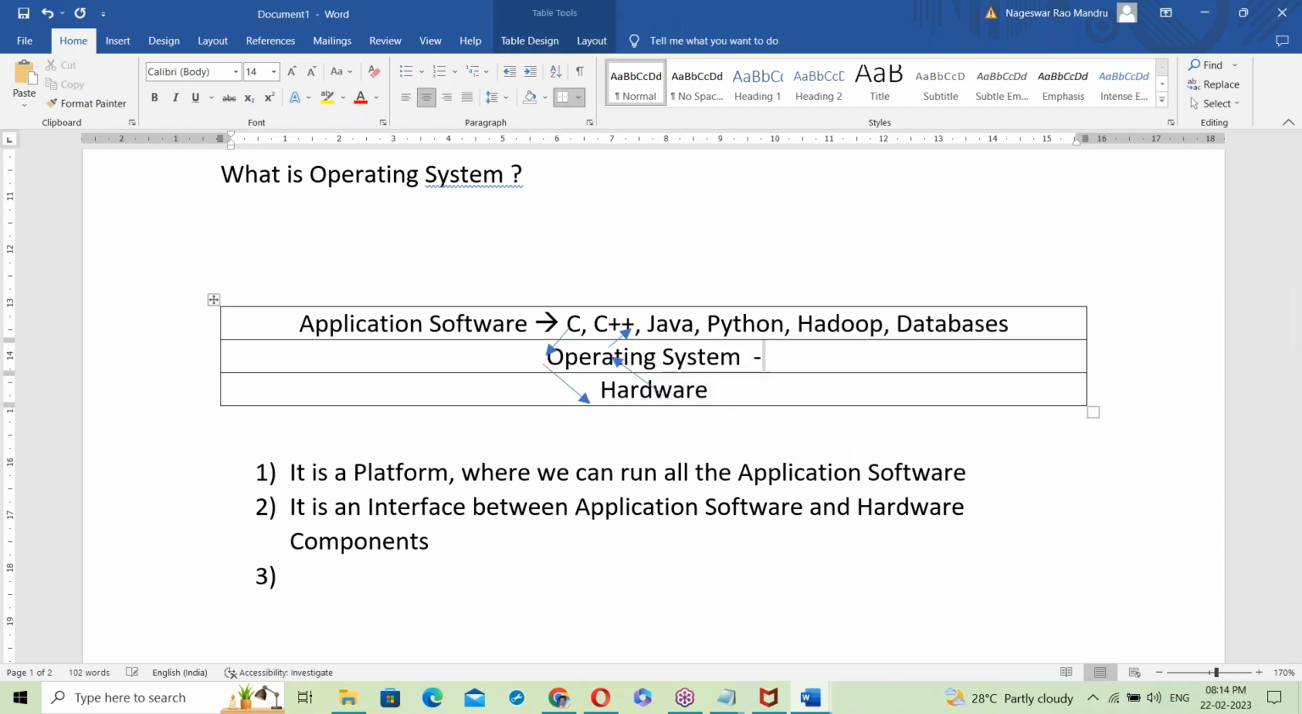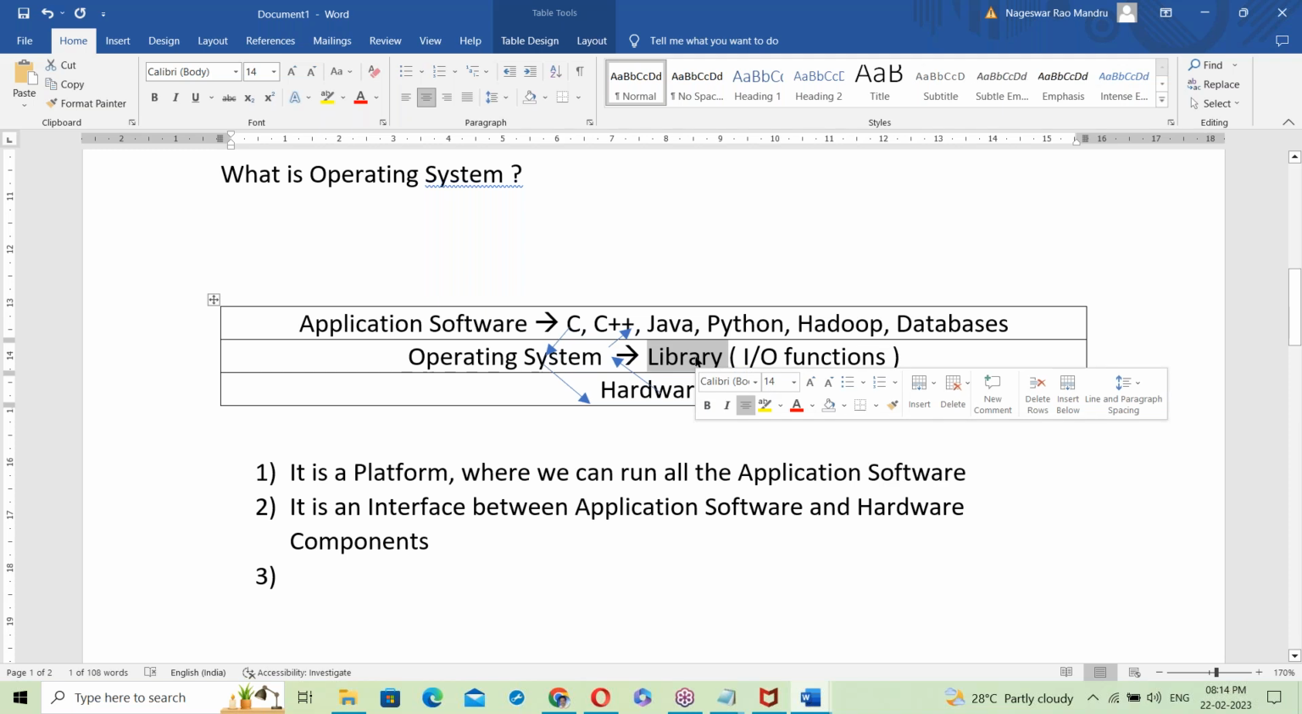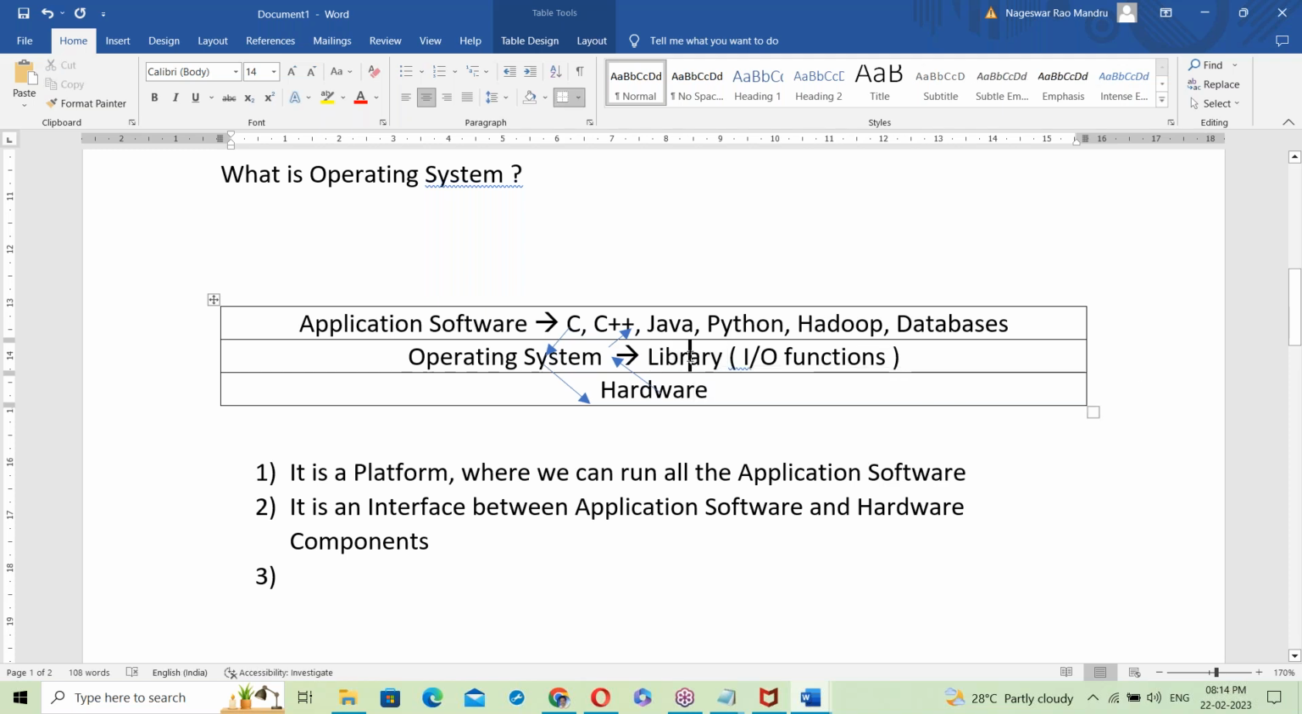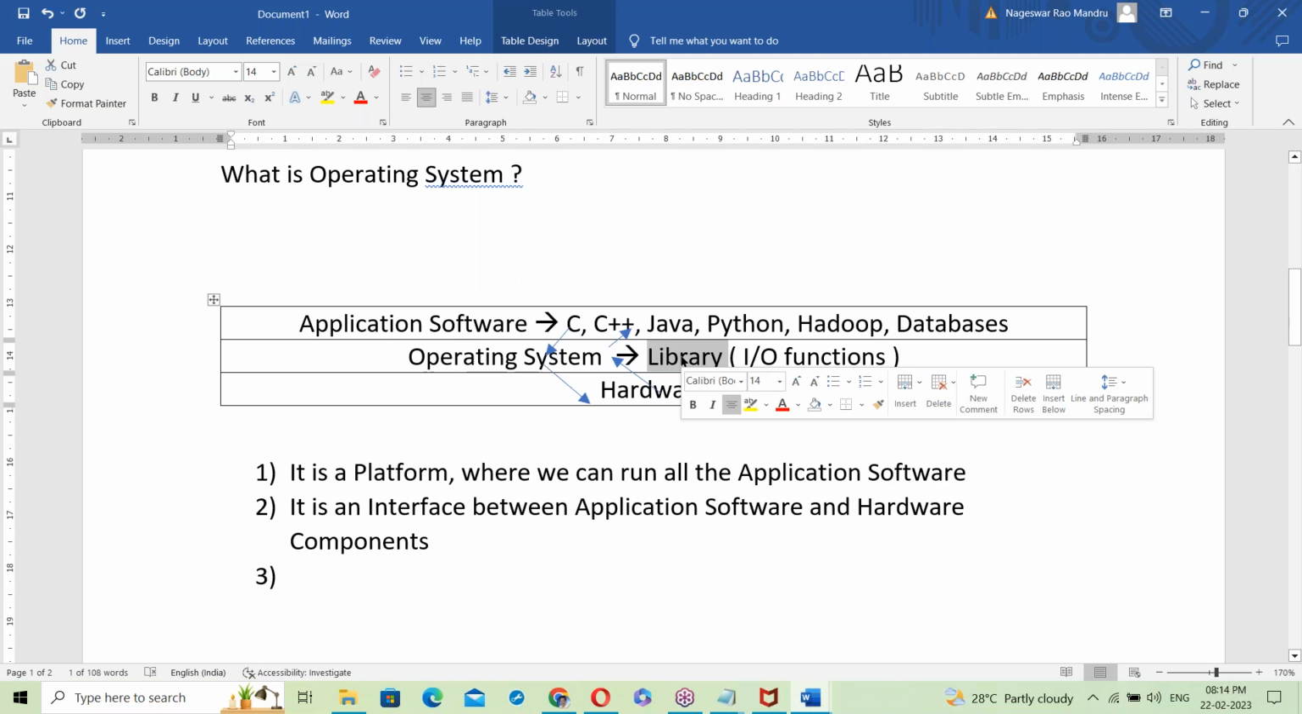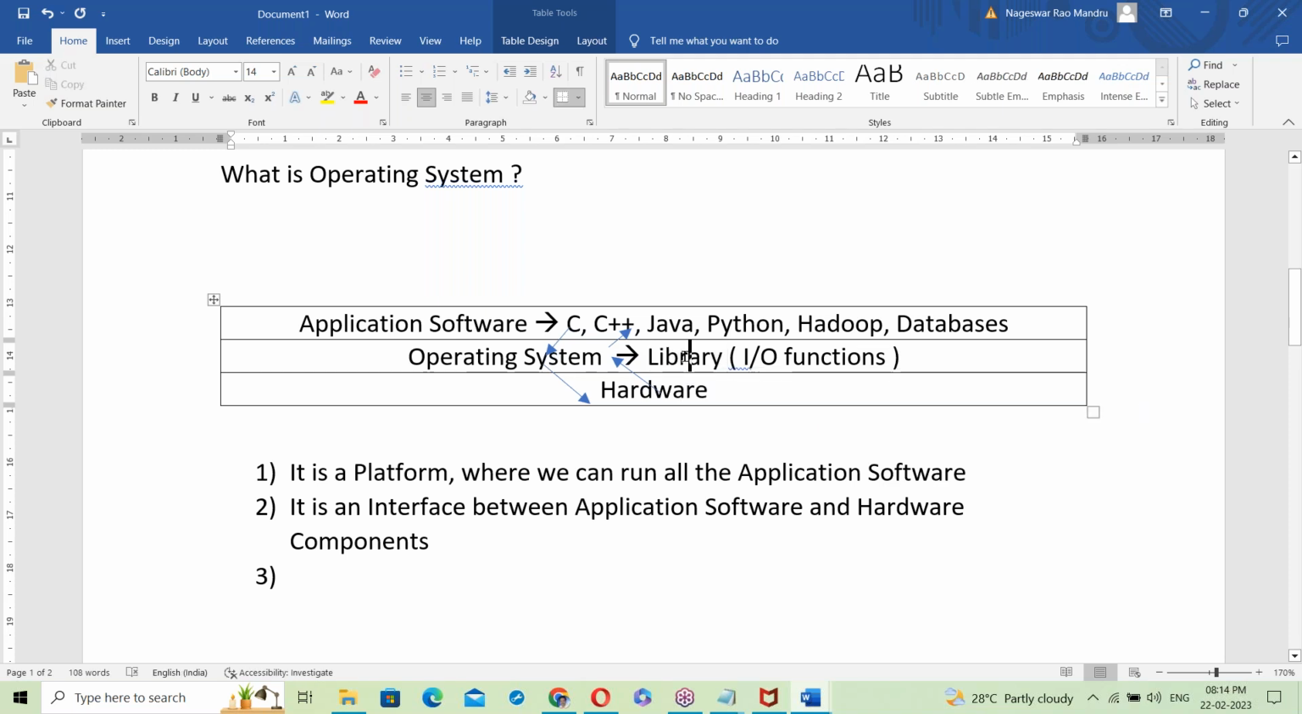Okay, see, inside the OS there is a library. That library contains all the input-output functions to perform IO operations. Every OS has its own library. This point is very, very important for us from a Java perspective. Try to understand. Unix has its own library, Linux has its own library, Windows and Mac also have their own libraries. These libraries contain all the input-output functions.